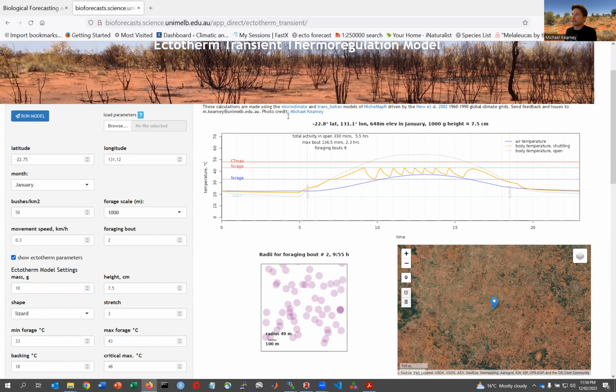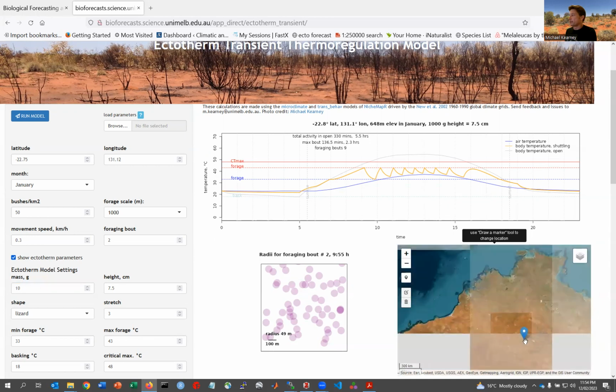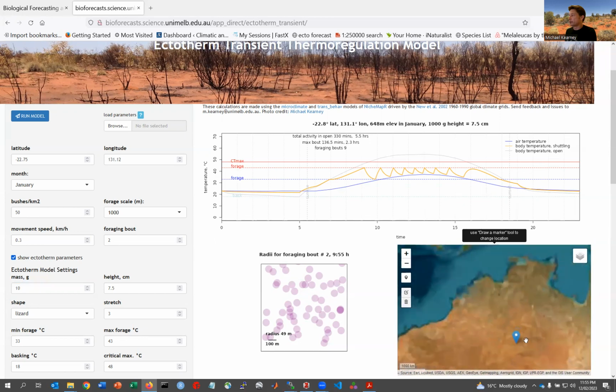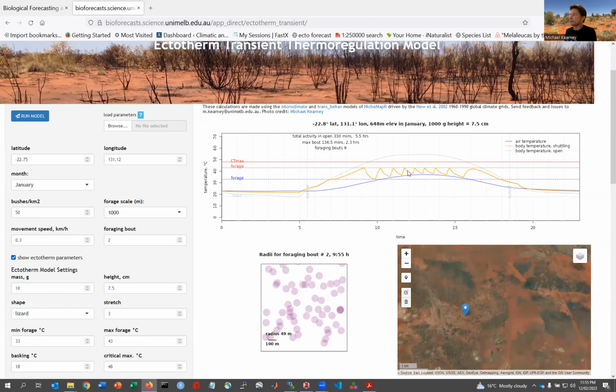This is actually a scene in Australia. It's where we're running the simulation. I should have mentioned that. So we're in the arid part of Australia. And a 1 kilogram lizard has quite limited distances they can move with each foraging bout in the middle of the day, but quite a long one early in the morning and a long one in the afternoon.